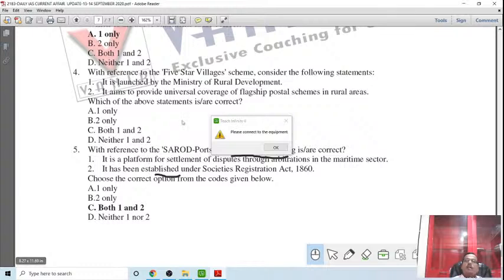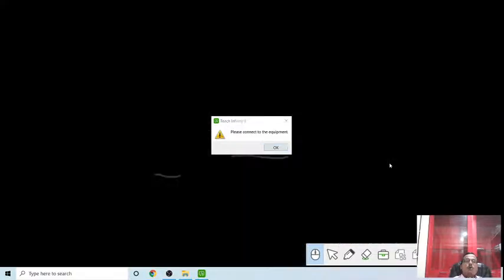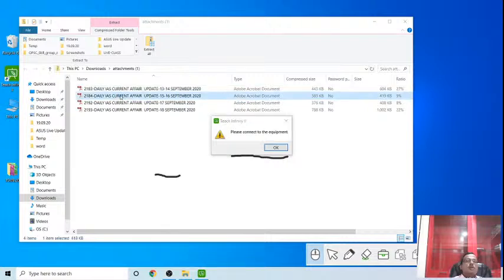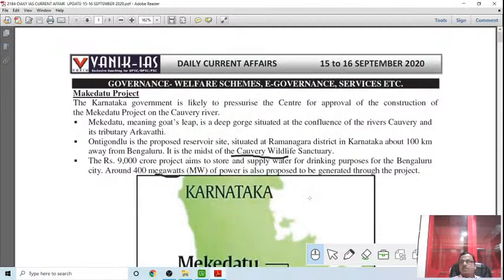So this way, each day we are trying to update you on the developments, leaving it to you how you will be getting all the developments in a very quick manner. At the click of a mouse, everything is available. We are trying our best to give you whatever is possible from our side, but we expect that you should update yourself on a daily basis, because if current affairs are delayed by 1 day, you will be losing interest to pursue it. Then go to the next, issue 15 or 16.